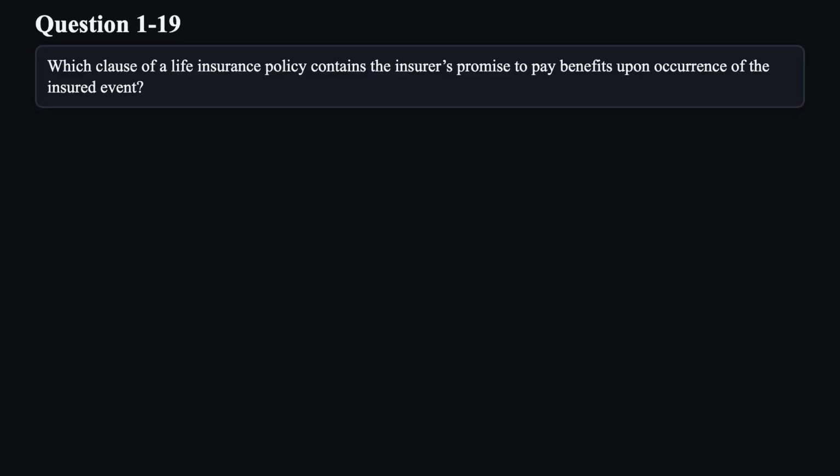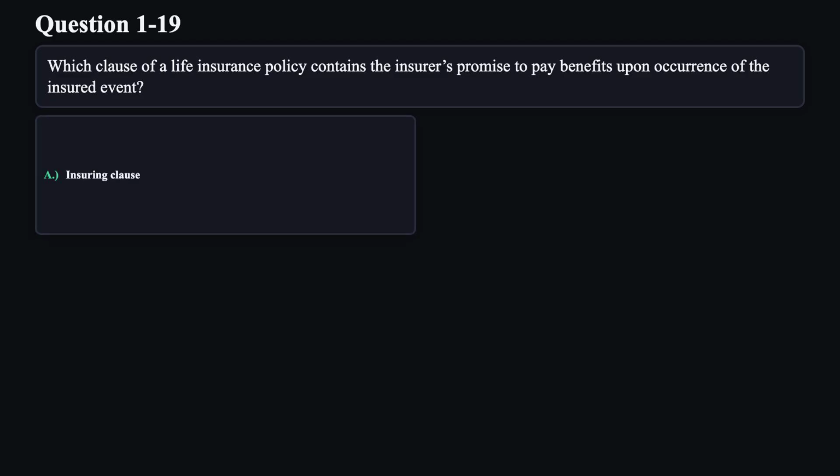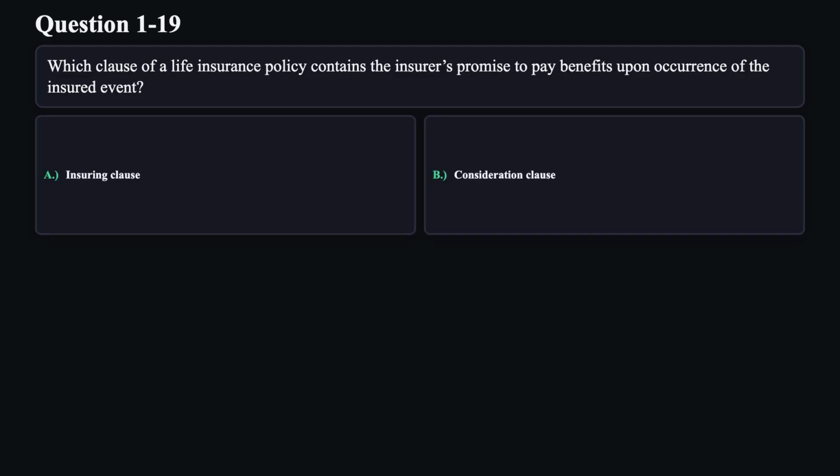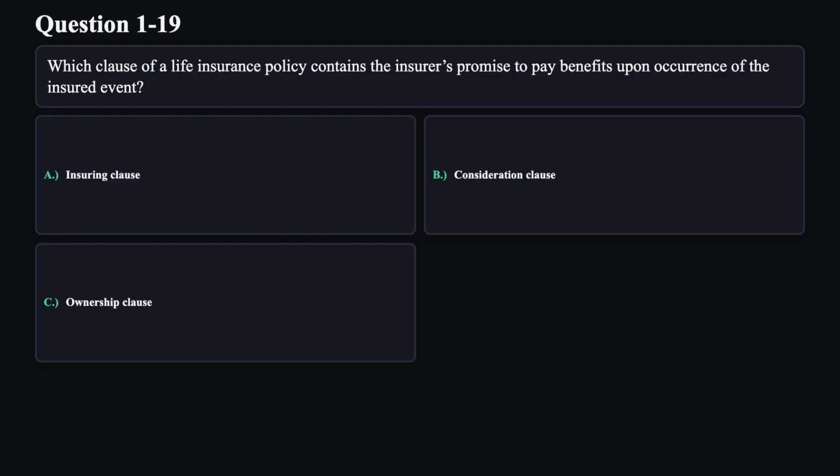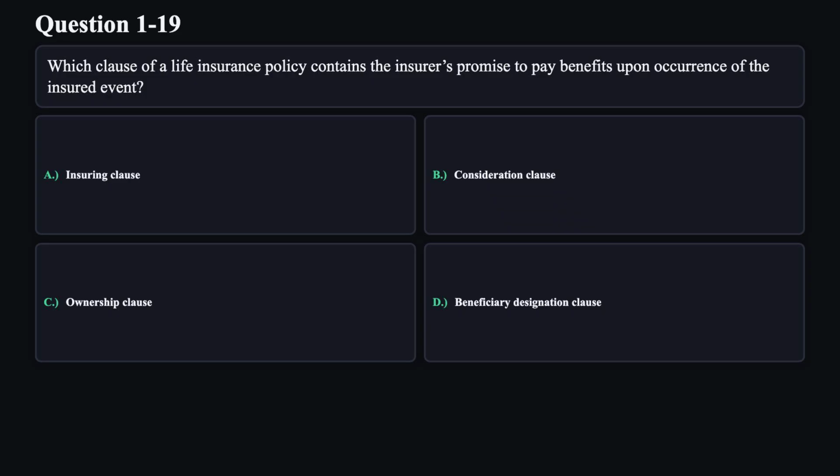Question 19. Which clause of a life insurance policy contains the insurer's promise to pay benefits upon occurrence of the insured event? A. Insuring clause. B. Consideration clause. C. Ownership clause. D. Beneficiary designation clause.